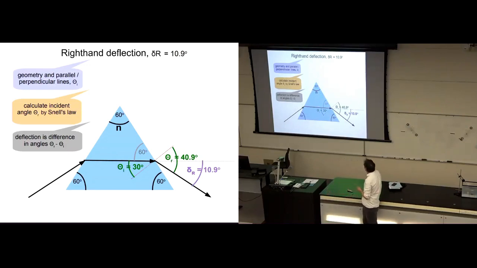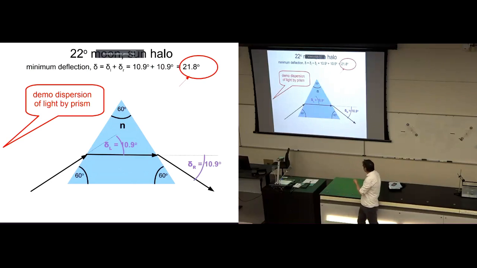So this is just me showing you. I spent all that time saying I'm not going to calculate it, but I actually did calculate, and it was 10.9 degrees. But here's how I calculated, and I put it all on one slide just for reference. These are all the steps. So we got a 10.9 degree deflection here on the left, and a 10.9 degree deflection here on the right. What's the total deflection? It's 10.9 plus 10.9, which is 21.8 degrees, almost 22 degrees.